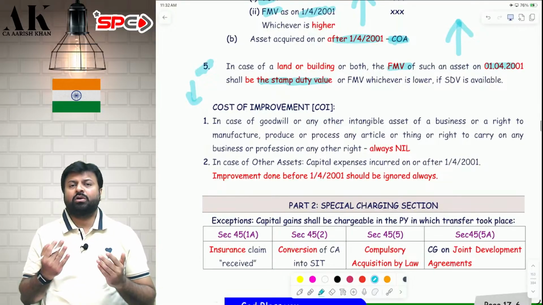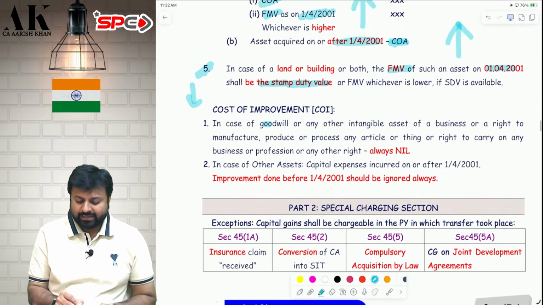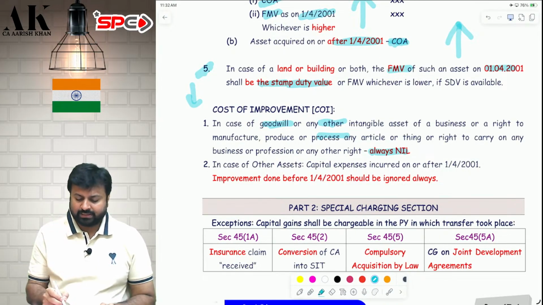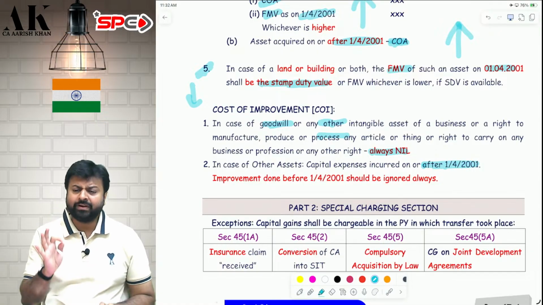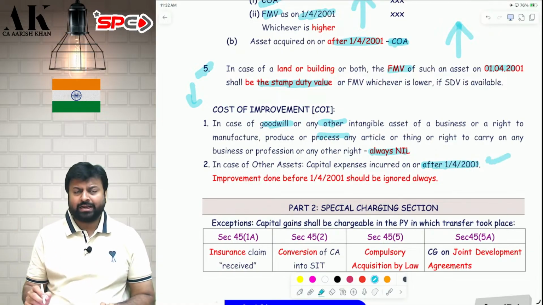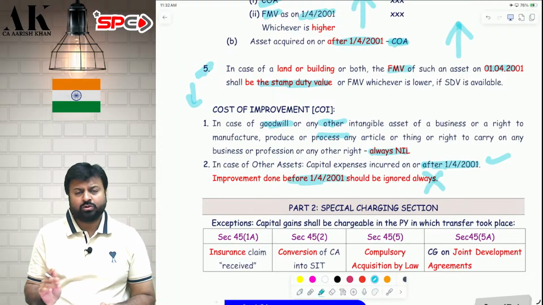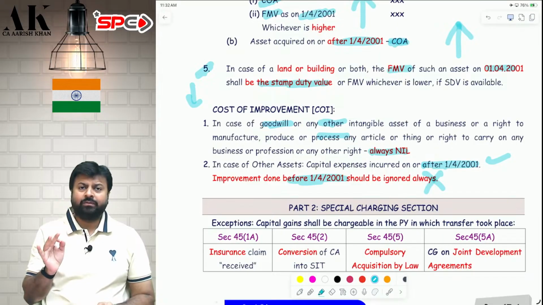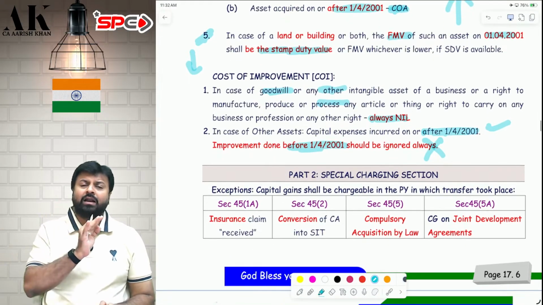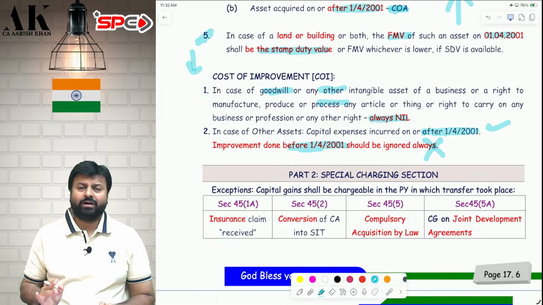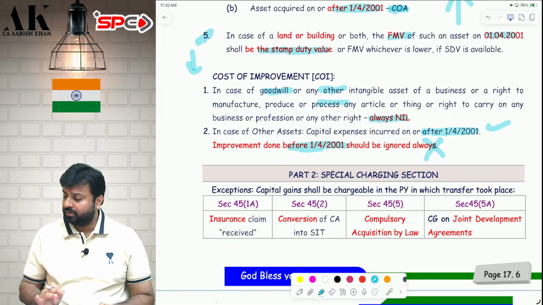Next, what is the cost of improvement, sir? See, in case of an intangible asset, the cost of improvement will always be nil. In case of any other asset, apart from intangible assets, if the improvement is done on or after 2001, then you can claim the cost of improvement. But if it is done before 2001, it should always be ignored. Any cost of improvement done before 2001 is not subject to deduction from the full value of consideration. I hope it is clear to all of you.